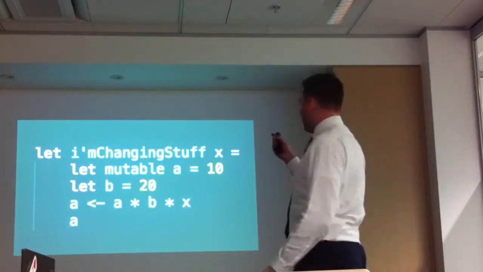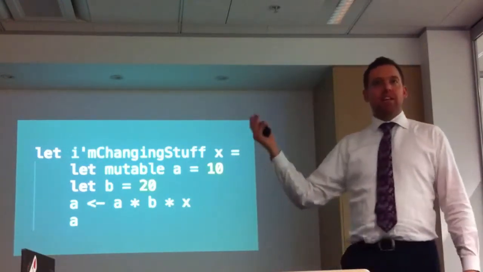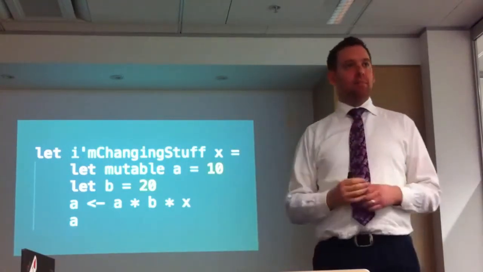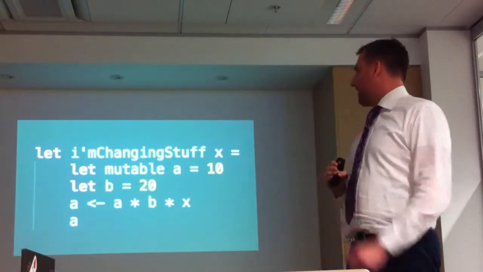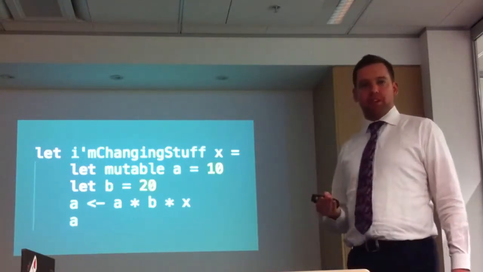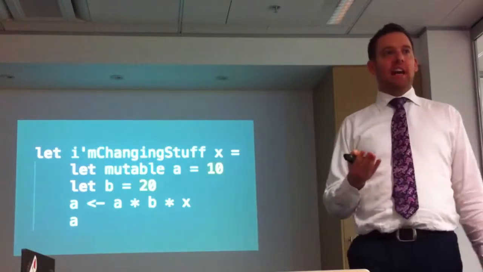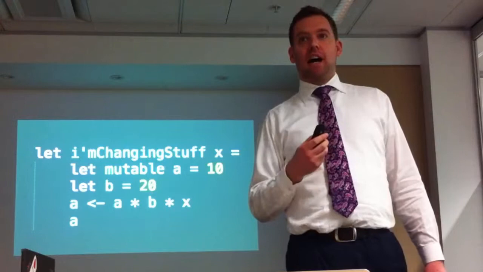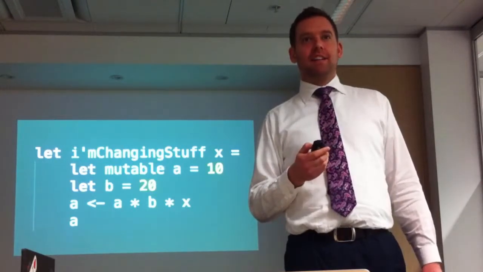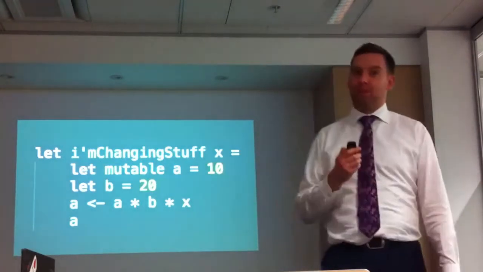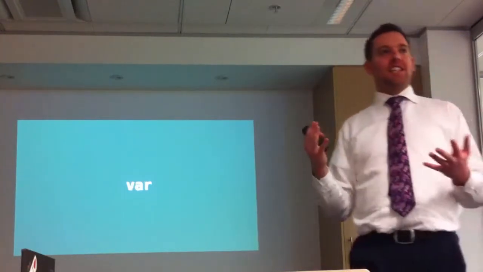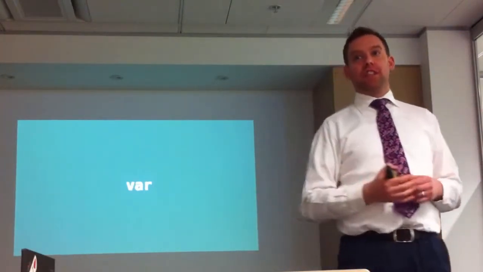Now, in F#, as we said, it's always immutable by default. So let B equals 20, immutable by default. We have to set mutable on variables if we want to change them. Now C# also has a mutable operator, or keyword, I should say. Does anyone know what it is? Oh, that is the immutable one. The immutable one is var. Everyone's using this. You get this by default. You are changing things or have the potential for things to change.